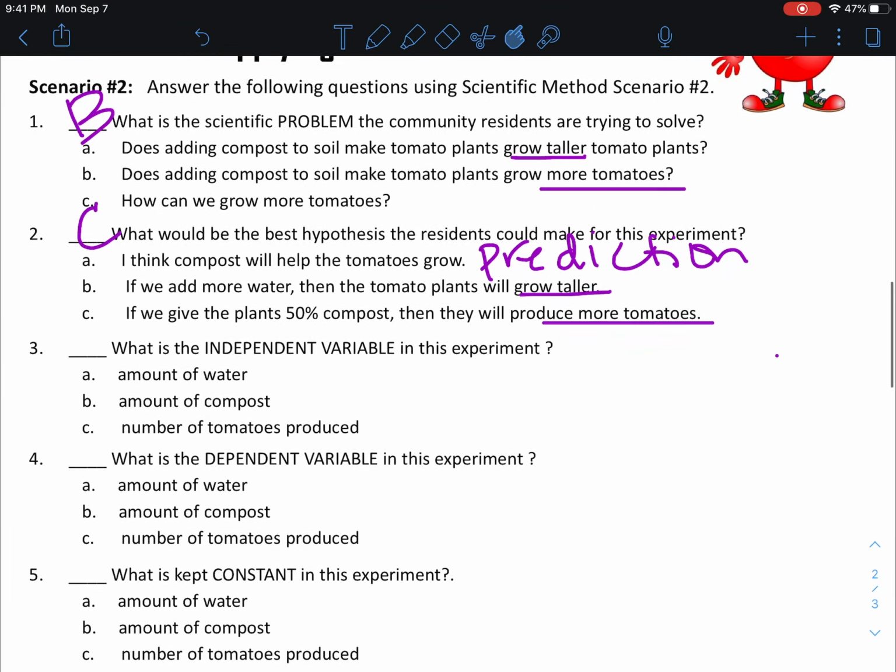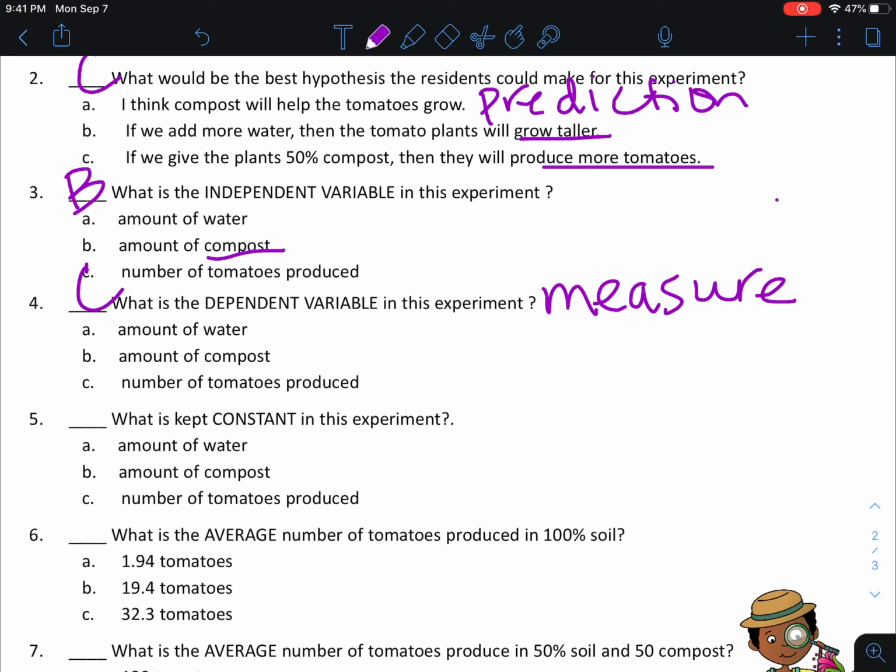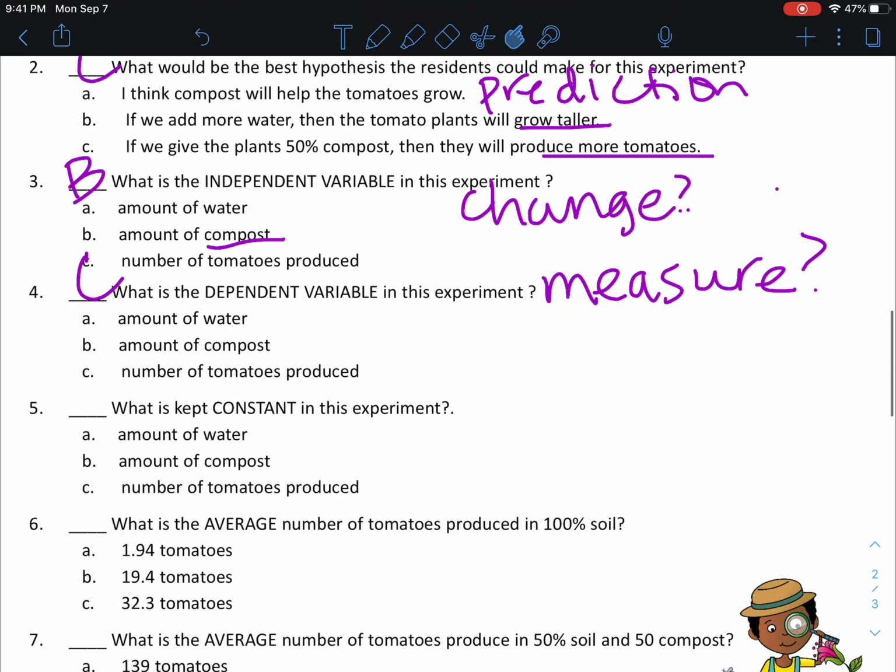So there we go. What is the independent variable in this experiment? What is the one thing that we purposely changed between the control group and the experimental group? And it was the compost. What is the dependent variable in this experiment? What is the thing that we purposely measured? All right, what did we measure? And that was the number of tomatoes produced. At the end of that 10 weeks, they counted them up. So our independent variable, what did we change? What did we change? What did we measure?